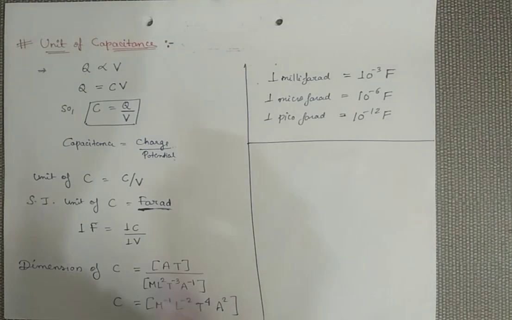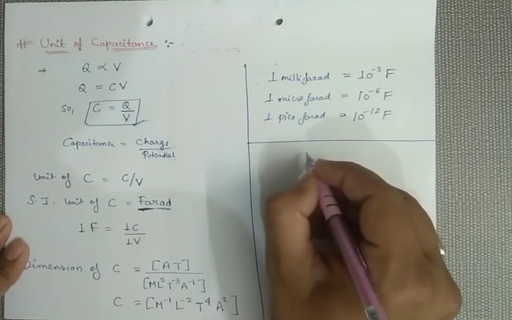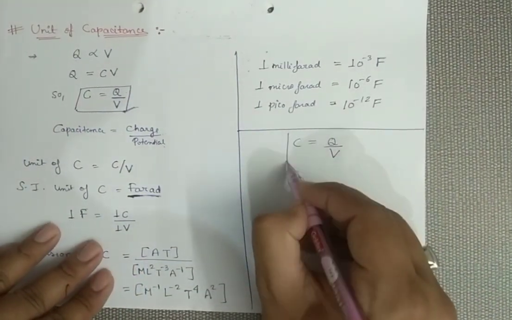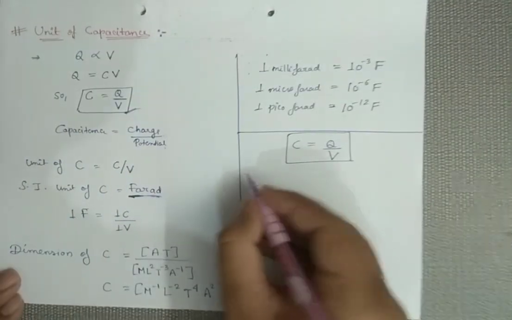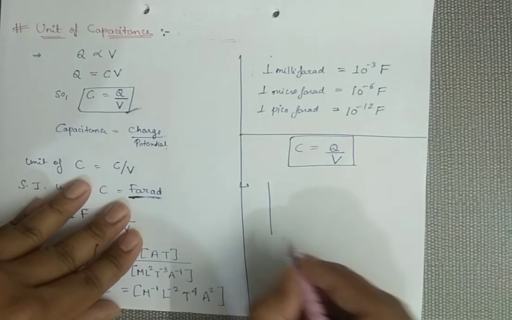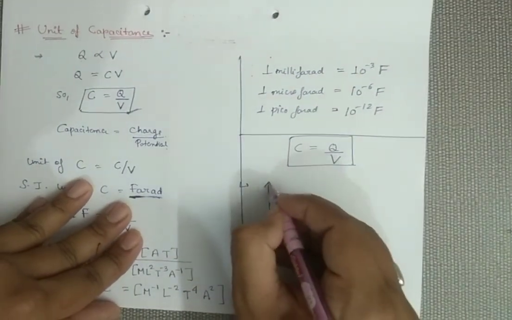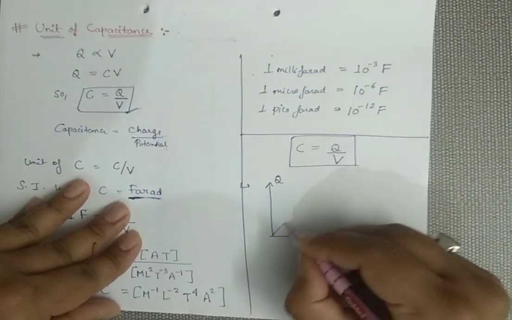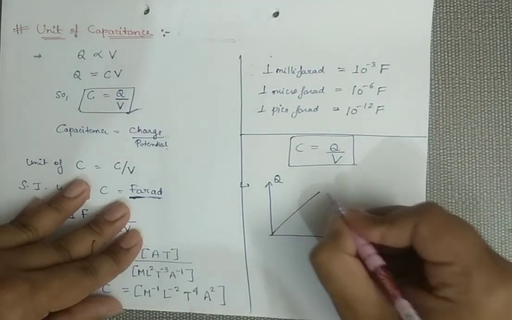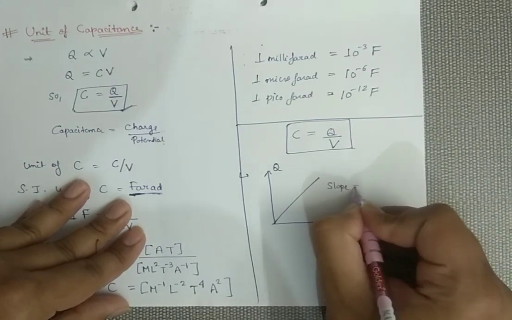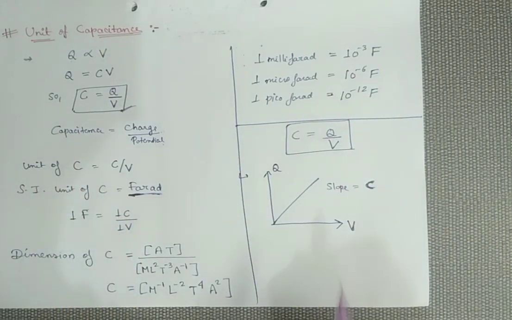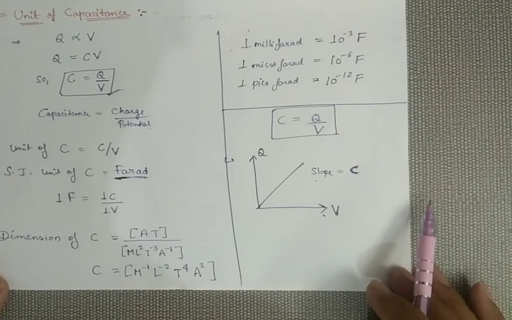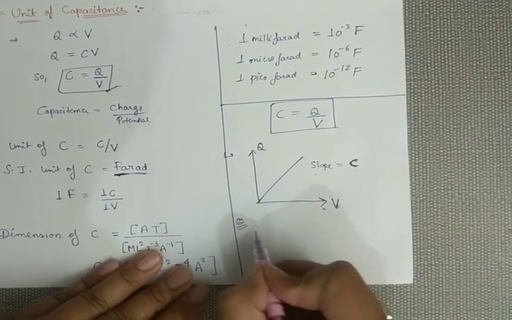Now keep one more thing in mind. See this formula, C equals Q by V. Many times questions have been asked from this formula based on a graph. If I plot a graph between Q versus V, charge versus potential, then the slope of this graph will represent the value of capacitance. So sometimes they ask questions from the graph.